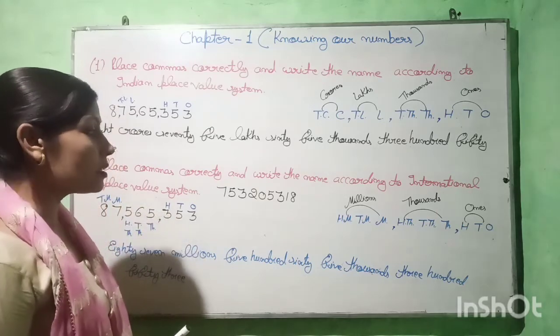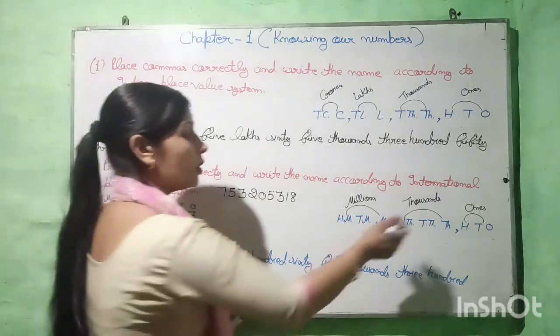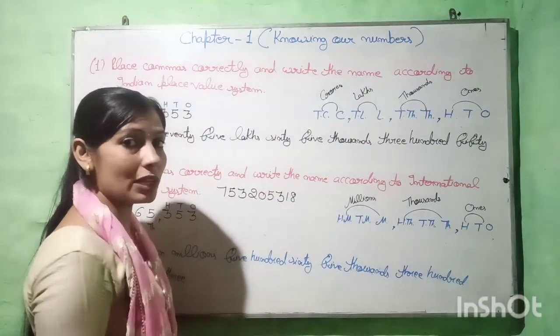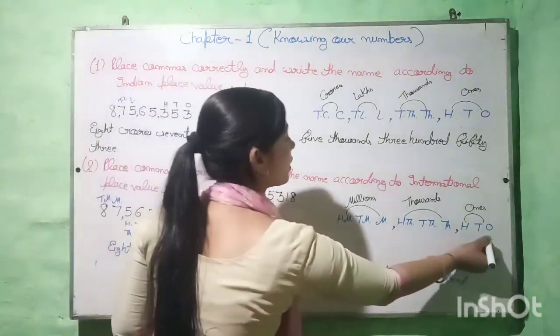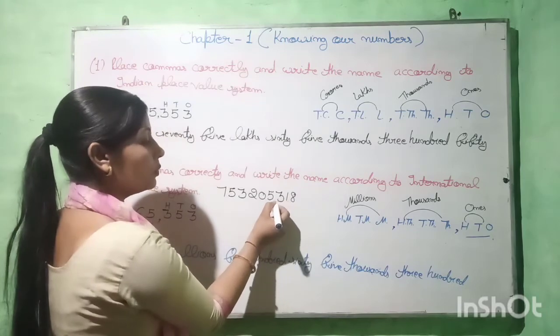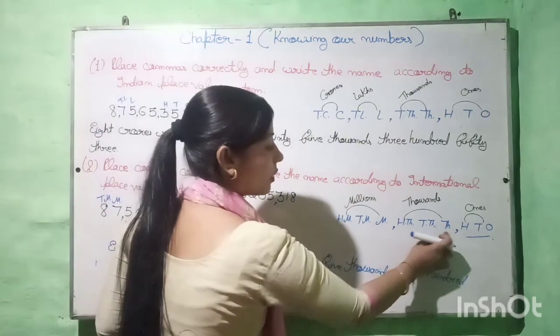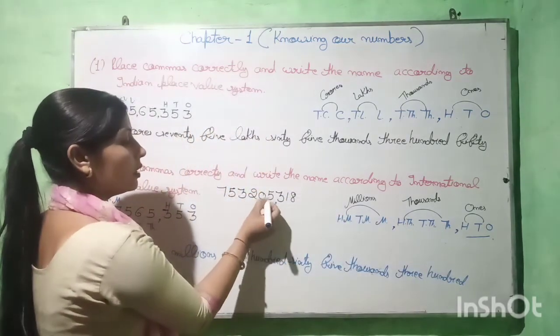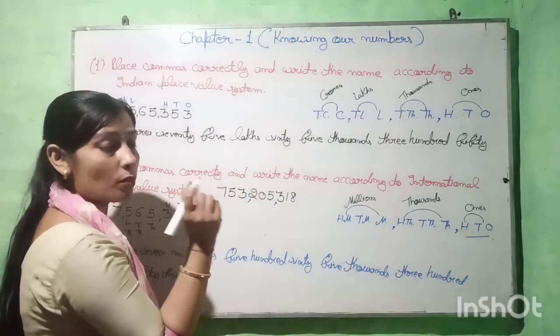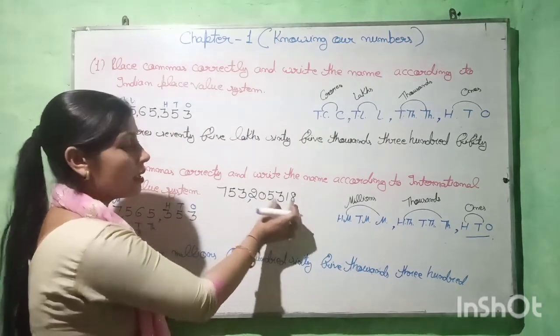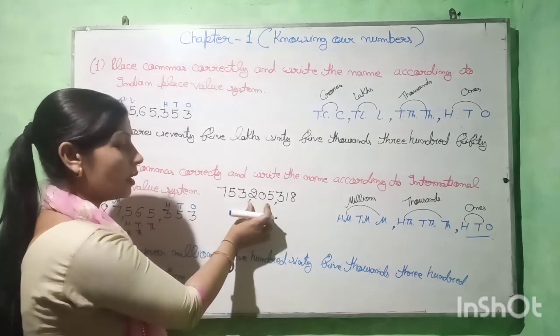First we put the commas according to the international place value system. The first comma will come after these 3 digits, 1 2 3. The next comma will also come after these 3, 1 2 3. Means the first comma comes after the ones period, then after completing the thousands period.